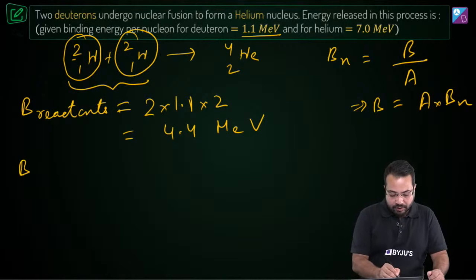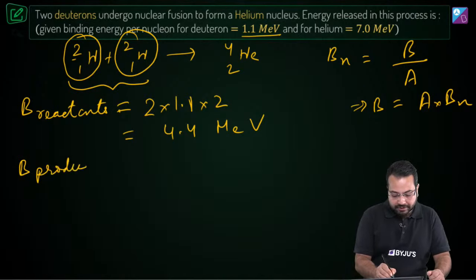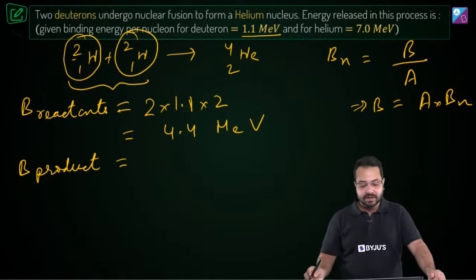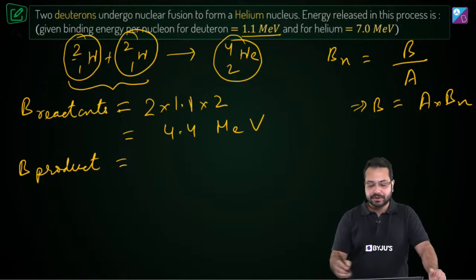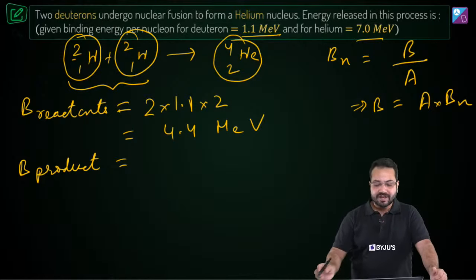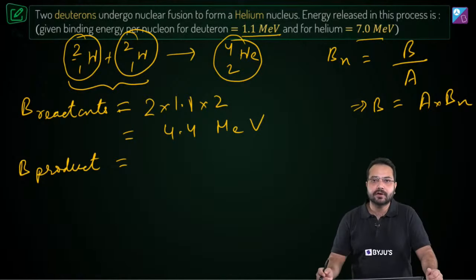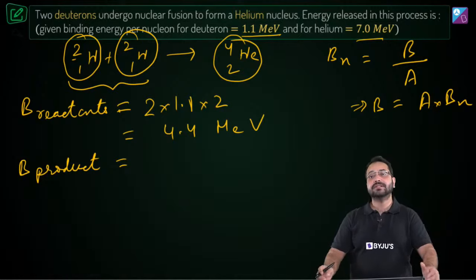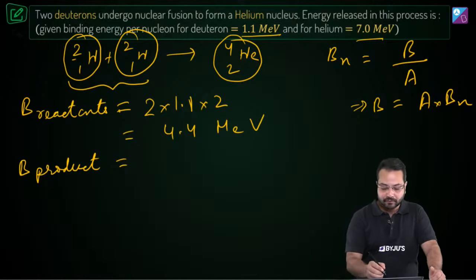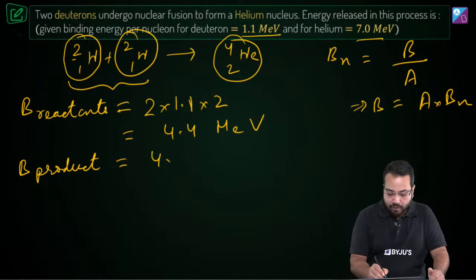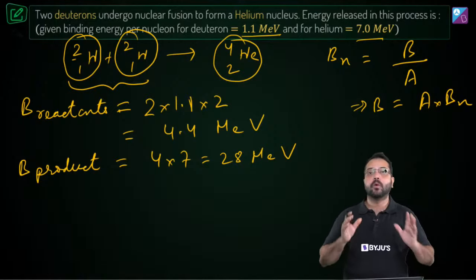Now let's talk about the binding energy of the product. There is only one product, and that is 4He2. Now the binding energy per nucleon is 7 mega electron volt. And how many nucleons are there for helium? The mass number is 4, which means that the number of nucleons would also be 4. Is that right? Okay, so the binding energy of the product is going to become 4 multiplied by 7, which is 28 mega electron volt. Is that clear?